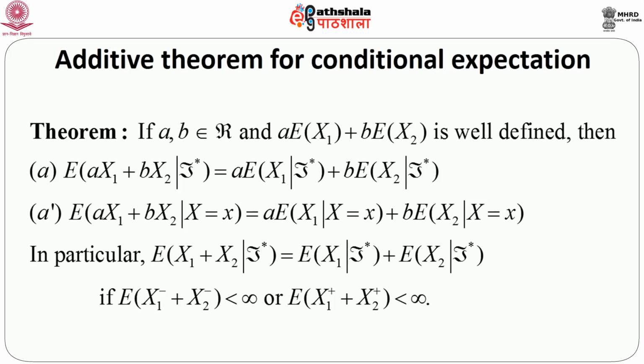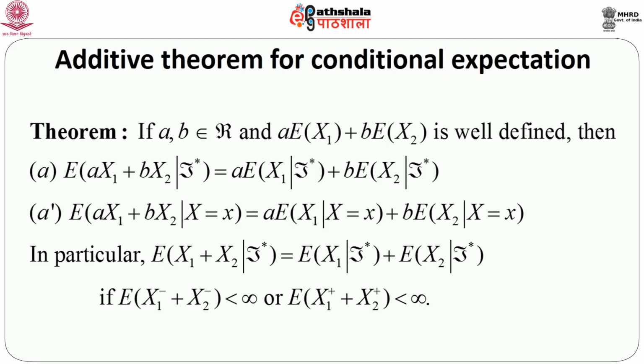If a and b are two constants that belong to the real line, and a times expectation of x1 plus b times expectation of x2 is well defined, then expectation of a x1 plus b x2 given F star, that is the conditional expectation conditioning on this sub sigma field script F star, is equal to a times expectation of x1 given F star plus b times expectation of x2 given F star.